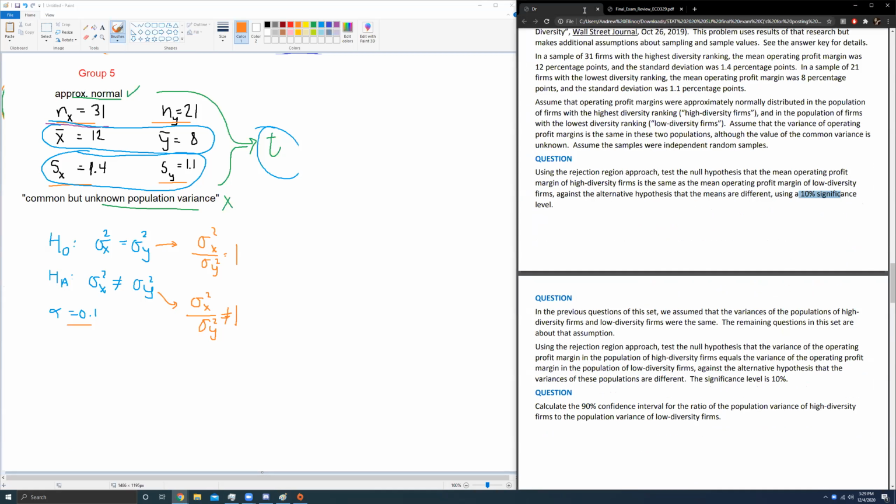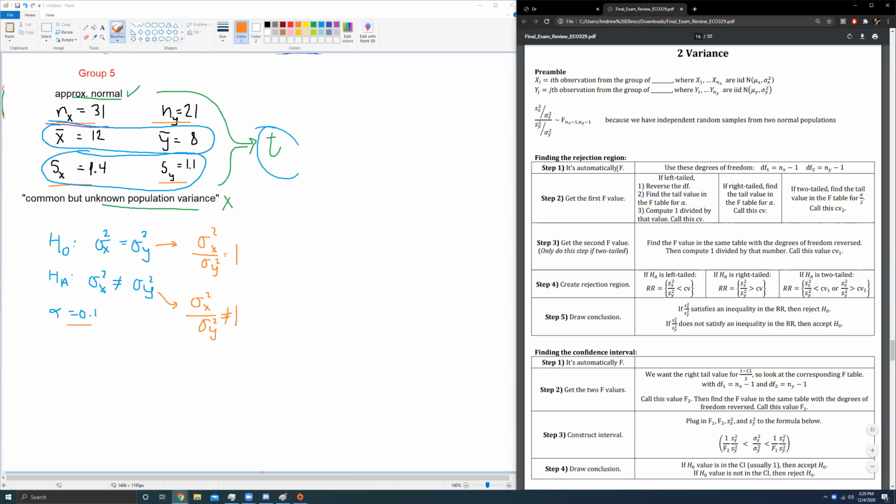And we're doing the rejection region approach. Cool. All right. I think we have everything we need. Step 1 says what distribution we're using. It's automatically the F distribution. Use these degrees of freedom.